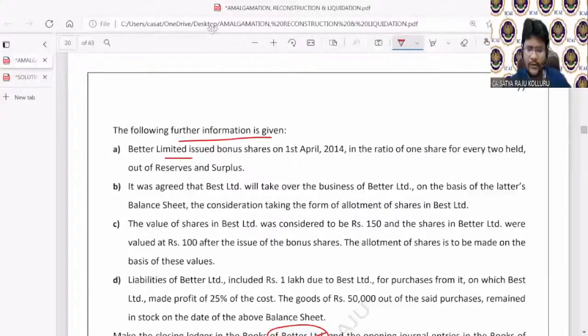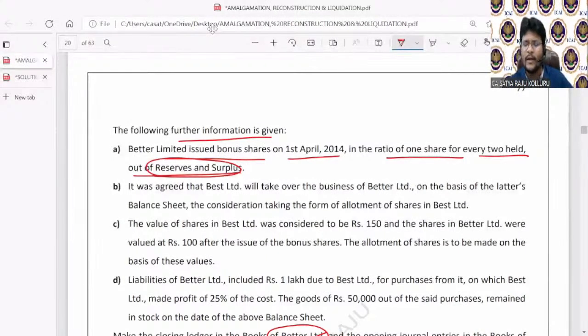Better Limited issued bonus shares on 1st April 2014 in the ratio of 1 share for every 2 held out of reserves and surplus. Hope you already know the concept of bonus shares. If not known, no further provisions are required as well. It is clearly given that bonus shares are issued out of reserves and surplus. Due to the issue of bonus shares, reserves and surplus got decreased and the share capital got increased. So the entry is reserves and surplus account to equity share capital account.